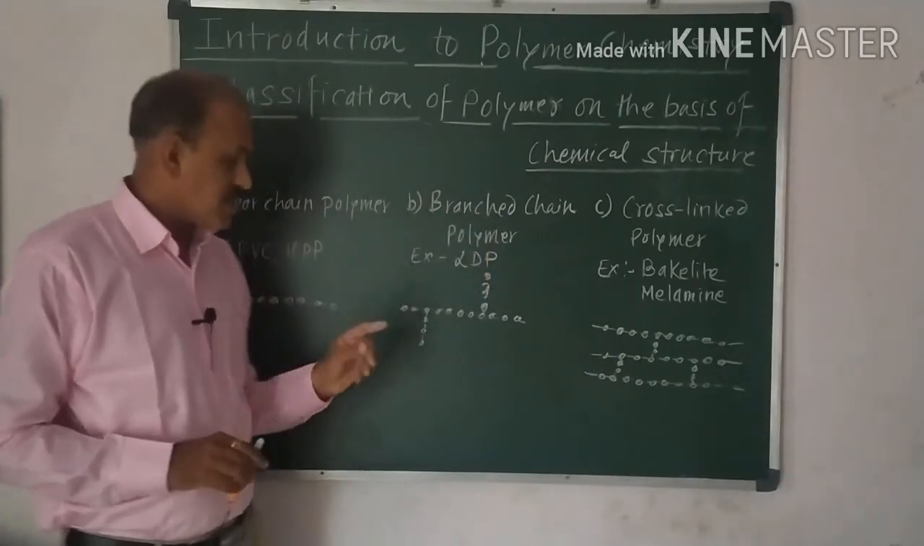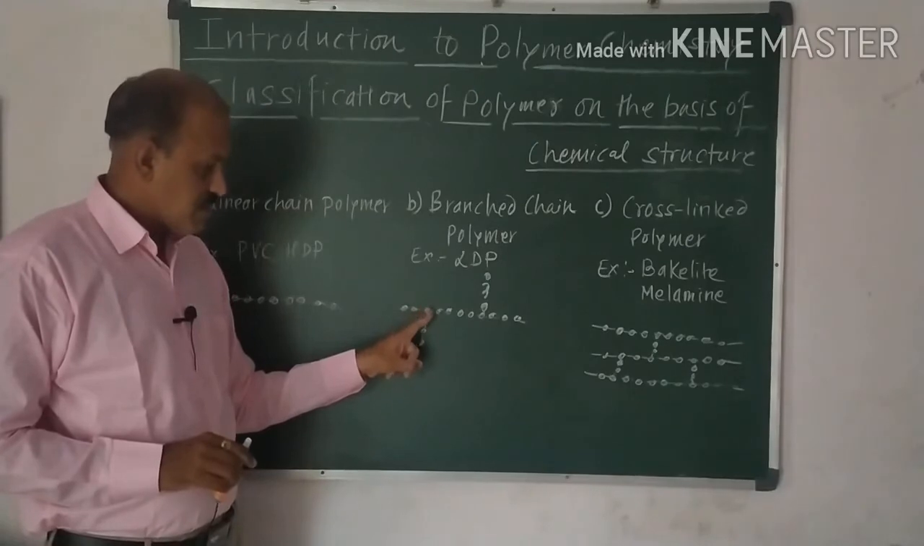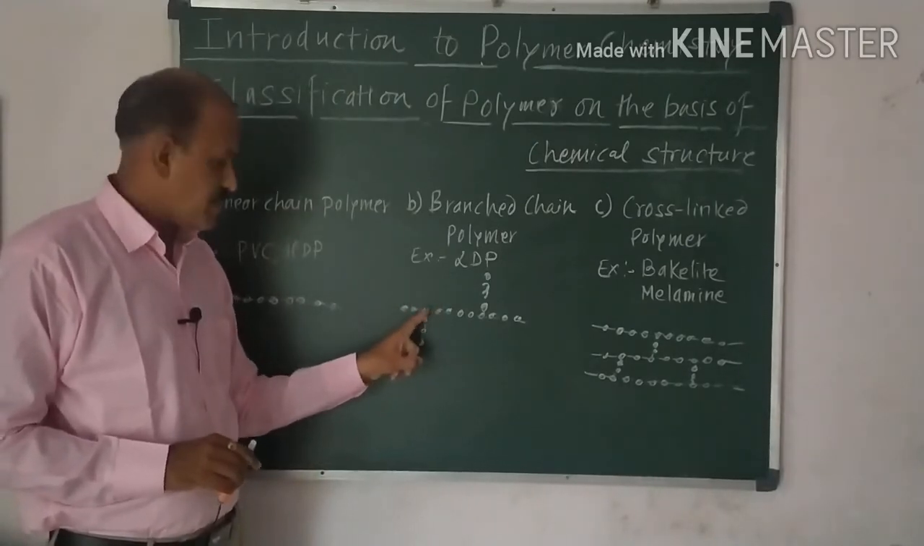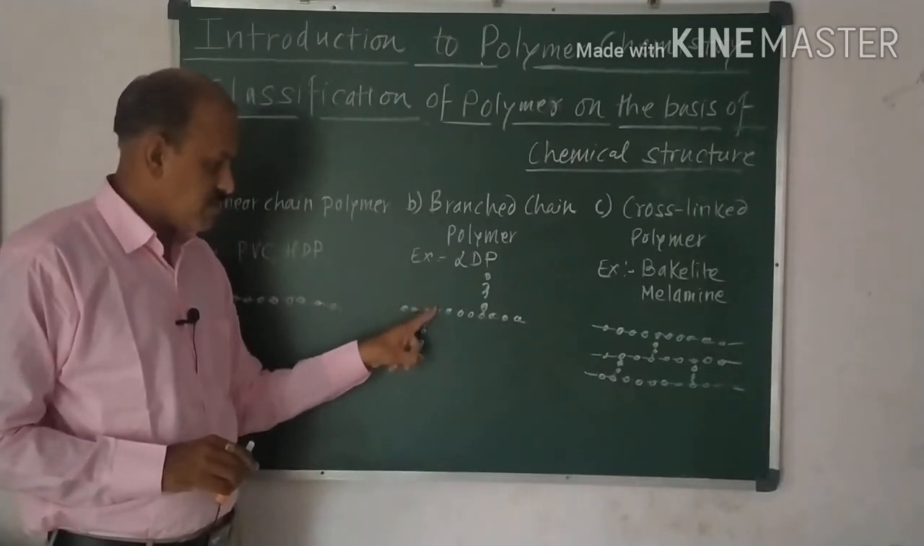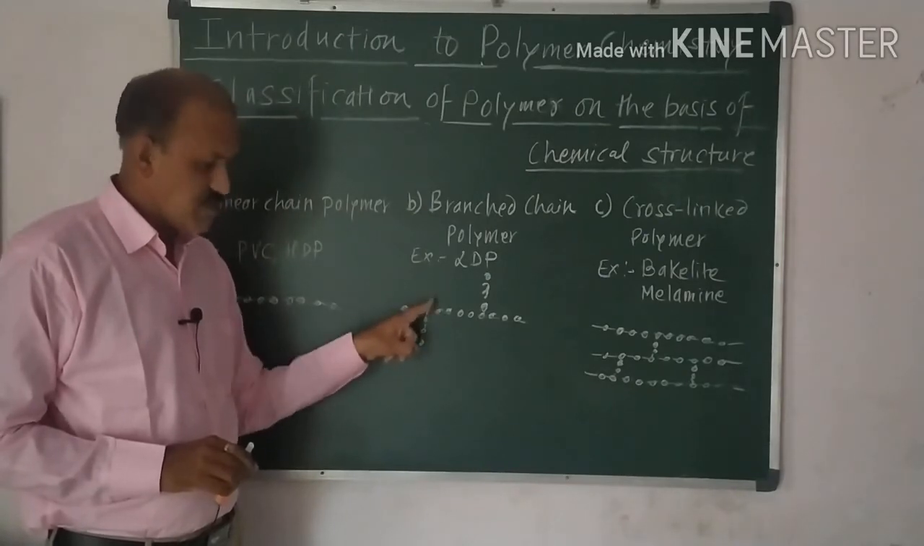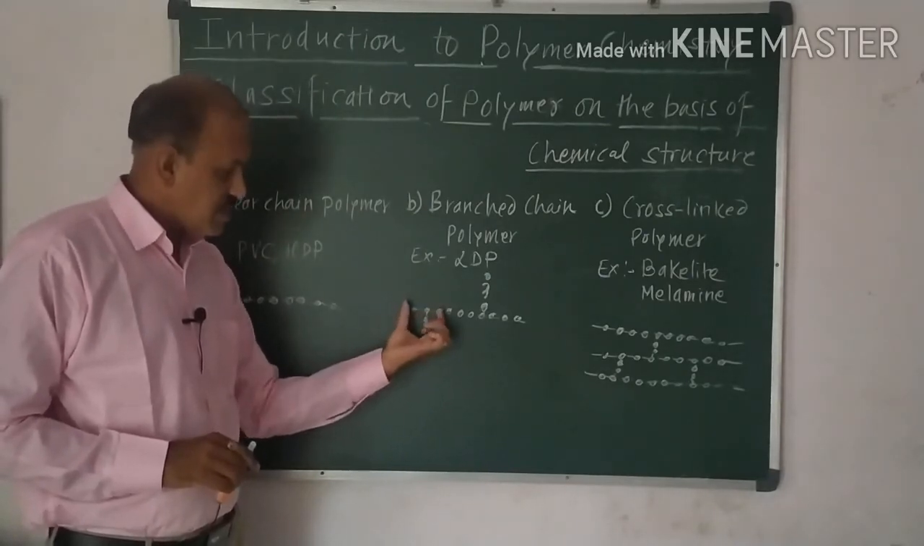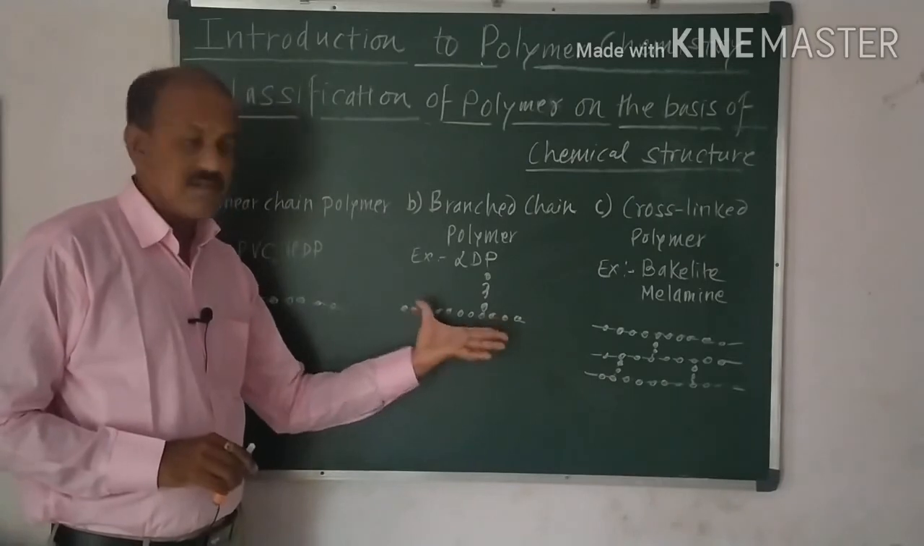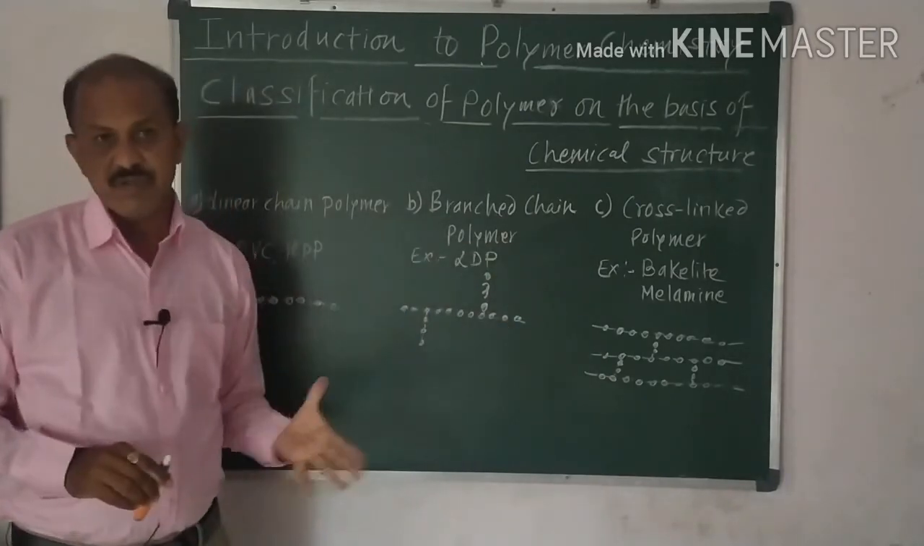One thing is most important. Here monomolecules have the three functional groups. That means we have to observe just like this. One molecule can be attached to the three functional groups. So, we have to observe here there is a three functional group pattern in the branch chain polymer. So, it is important.